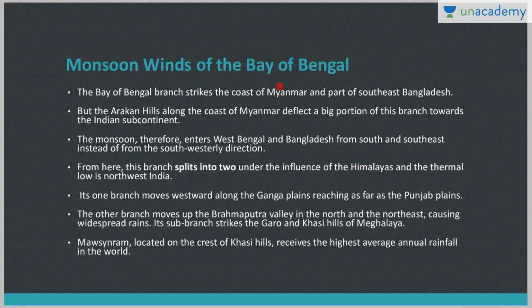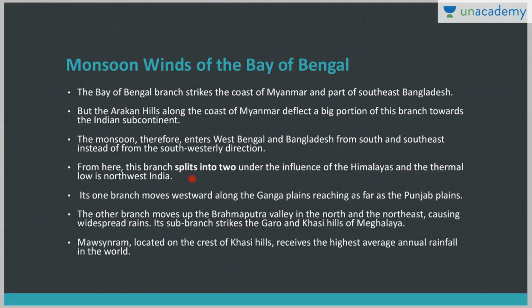Now let's study the Bay of Bengal. The Bay of Bengal branch strikes the coast of Myanmar and parts of Bangladesh, but the Arakan Yoma Hills in Myanmar deflect this branch towards the Indian subcontinent, right? And that's why the monsoon enters West Bengal and Bangladesh from the south and southeast, not from the southwesterly direction, right?